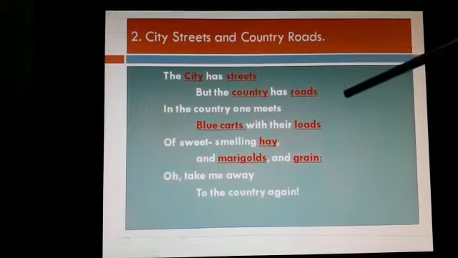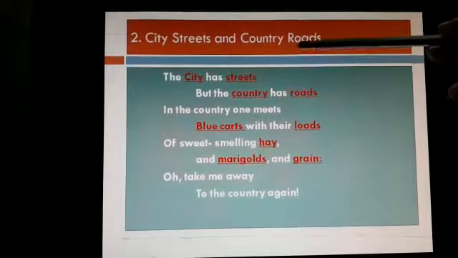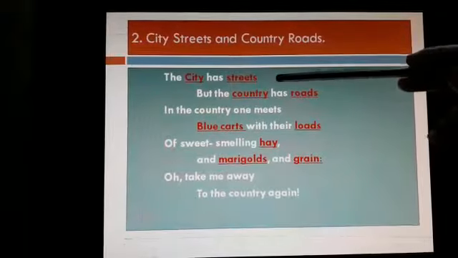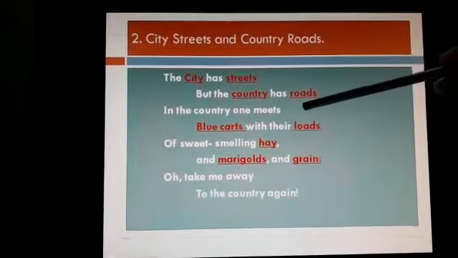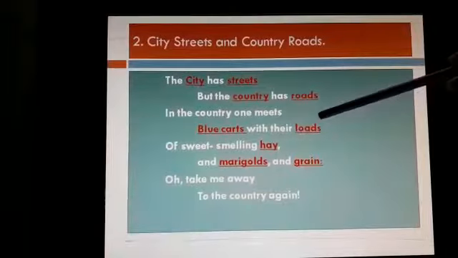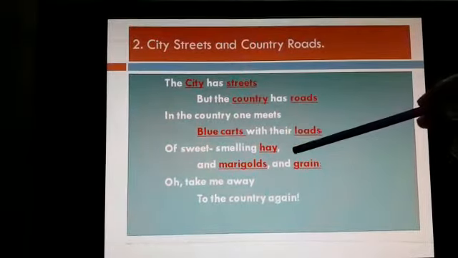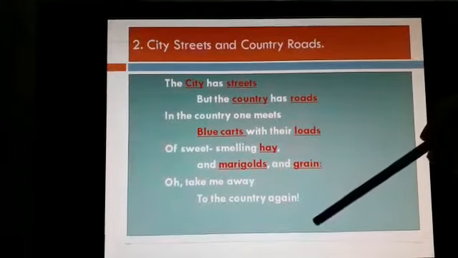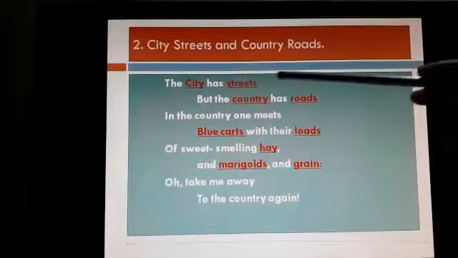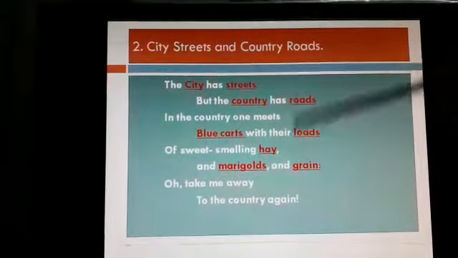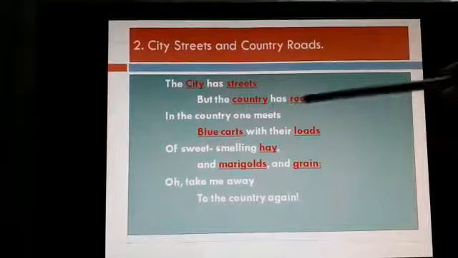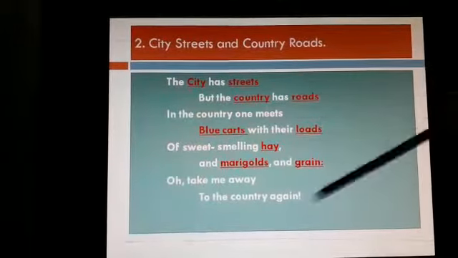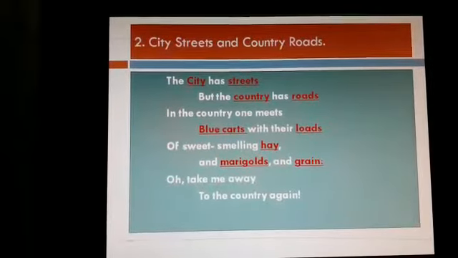We have another poem on the same page, that is City Streets and Country Roads. So the poem is as this. The city has streets but the country has roads. In the country one meets blue carts with their lots of sweet smelling hay and marigolds and grain. Oh, take me away to the country again. This is the first paragraph of the poem. Here the words that are in red are the nouns: city, streets, country, roads, blue carts, lots, hay, marigolds, grain. So these are the nouns in this first paragraph.